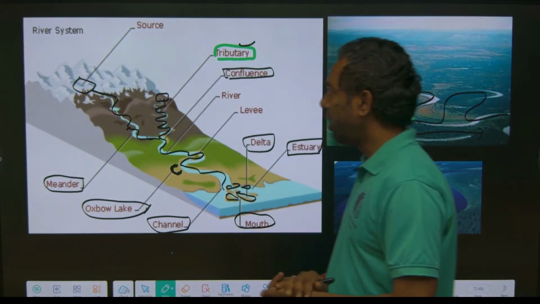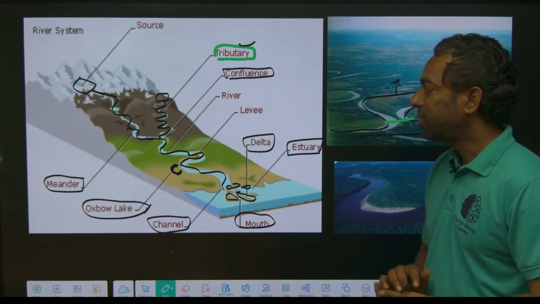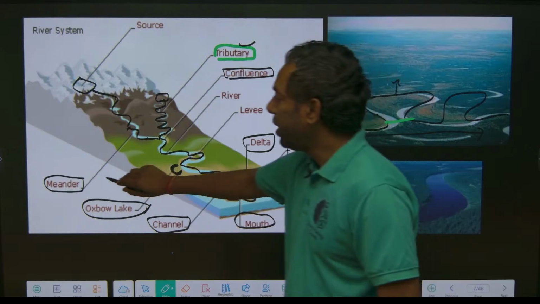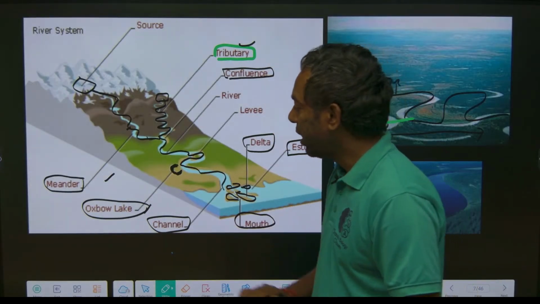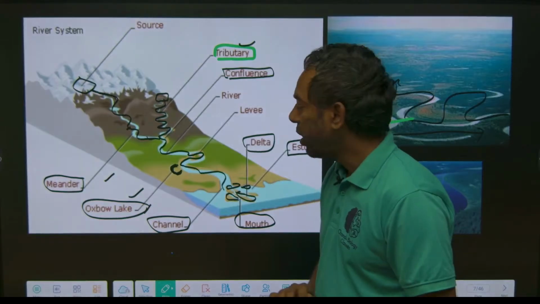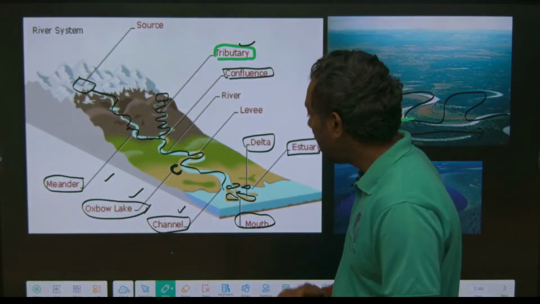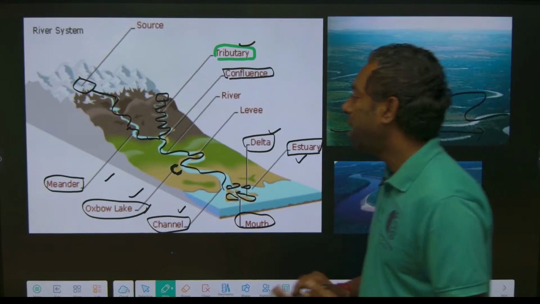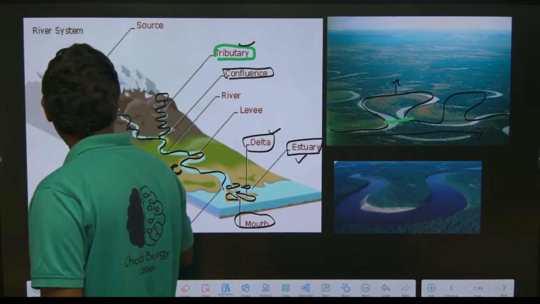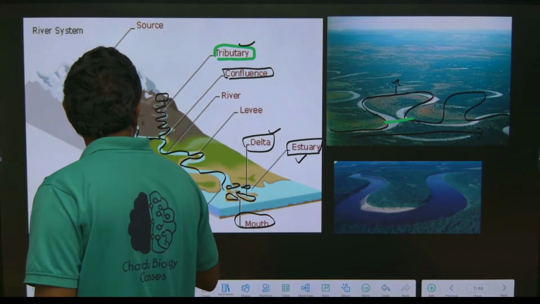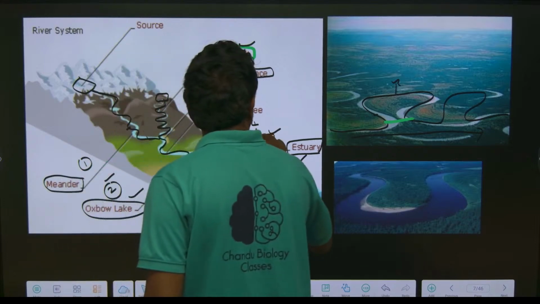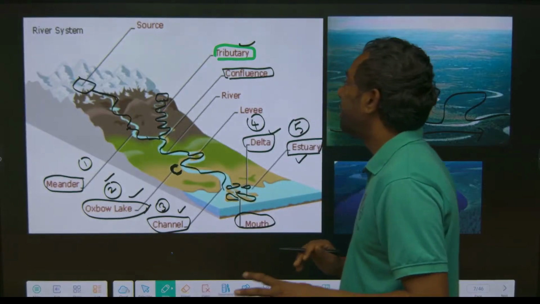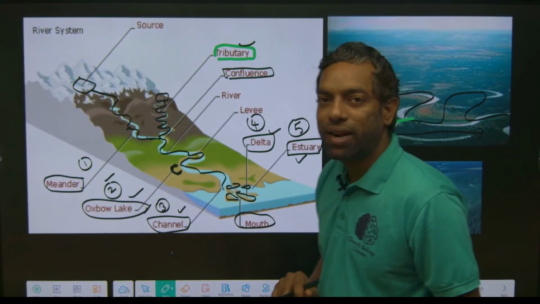Now we are going to discuss the characters of the perennial river system, which creates meanders, Oxbow Lakes, a channel, a delta, and an estuary. These are the main characters of the perennial river system. One, two, three, four, five. Five characters are the main characters of the perennial river system, guys.